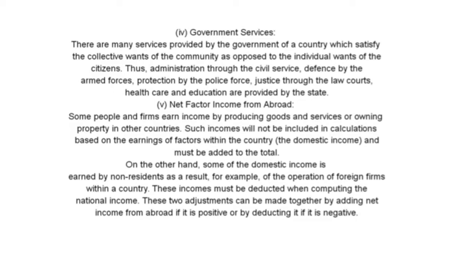On the other hand, some of the domestic income is earned by non-residents as a result, for example, of the operation of foreign firms within a country. These incomes must be deducted when computing the national income. These two adjustments can be made together by adding net income from abroad if it is positive or by deducting it if it is negative.